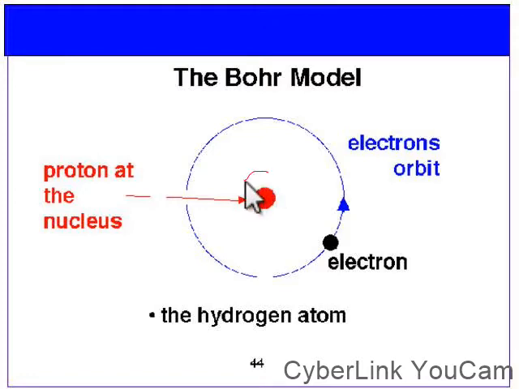Here is the nucleus of the atom, where you have the neutron and the proton. And then here is the electron revolving around the orbit of this atom. Now, between the electron and the proton, there is a force of attraction. There is a force of attraction that connects the electron to this nucleus, the center of the atom.